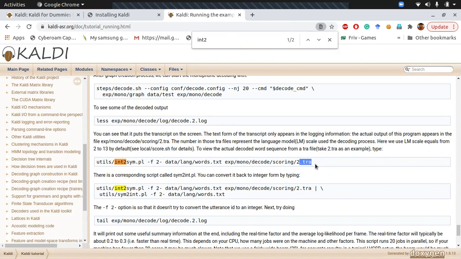In this .tra file, there will be the posterior probabilities of each and every word from your lexicon. Using that, you need to decode it into a human readable format. If you run the int2sym.pl script on a particular .tra file, it will convert those numbers to human readable text, and you can directly echo it to a particular text file, whatever you want.